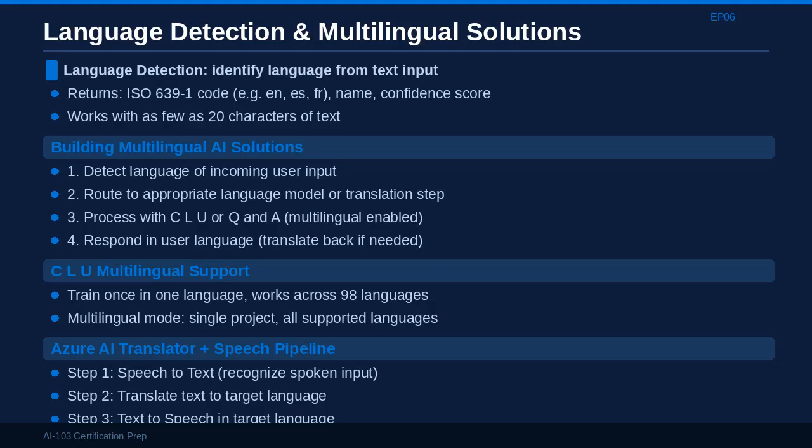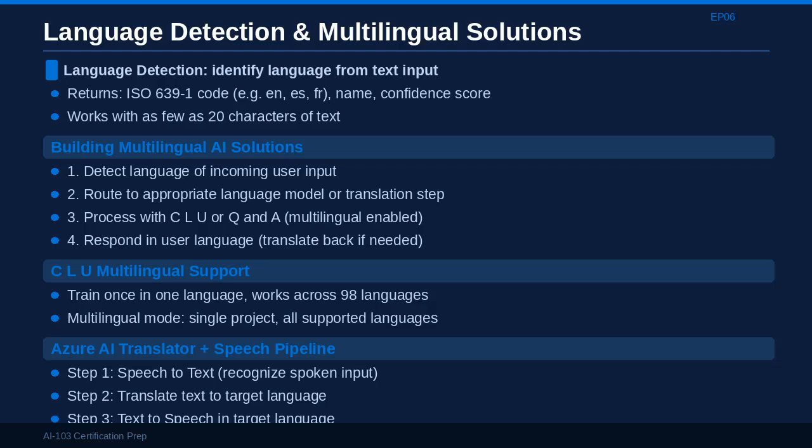Language detection is a simple but powerful feature of the language service. Given a piece of text, it identifies what language it is written in and returns the ISO 639-1 language code, the full language name, and a confidence score. This is useful as the first step in any multilingual application. Before you can process or respond to user input, you need to know what language they are using.